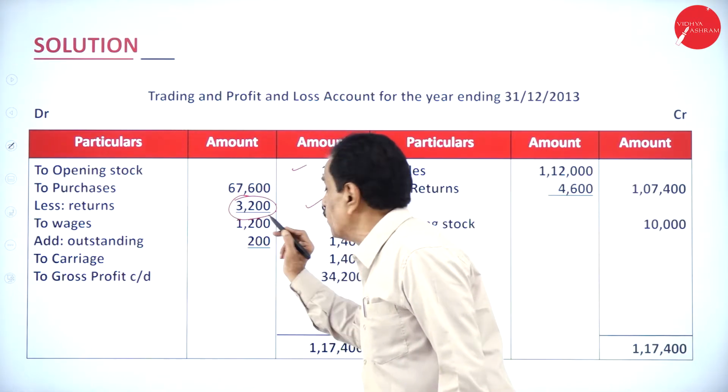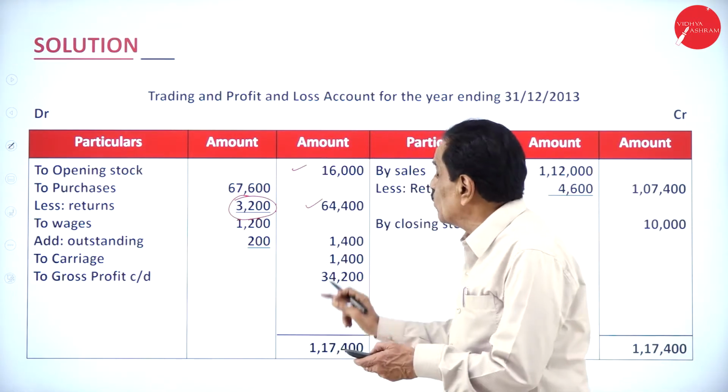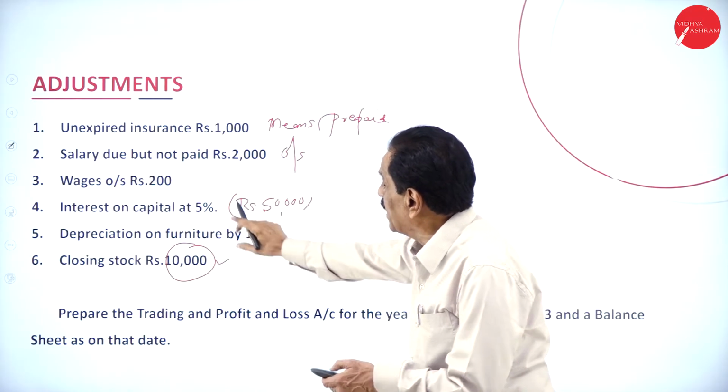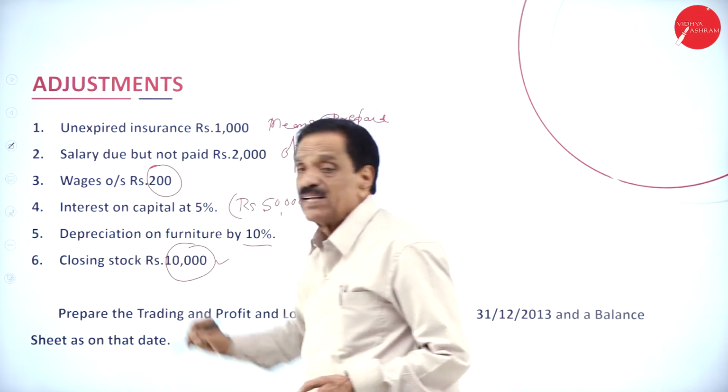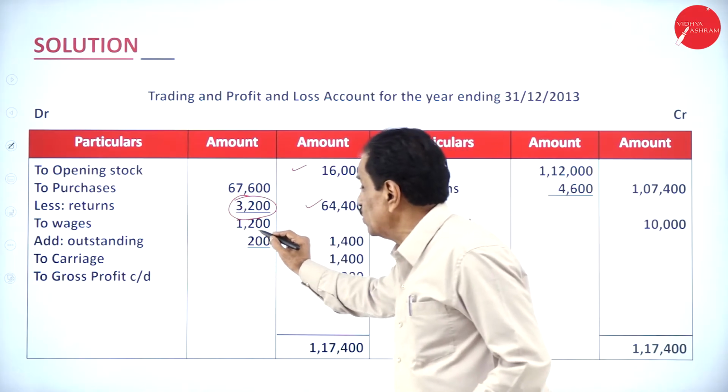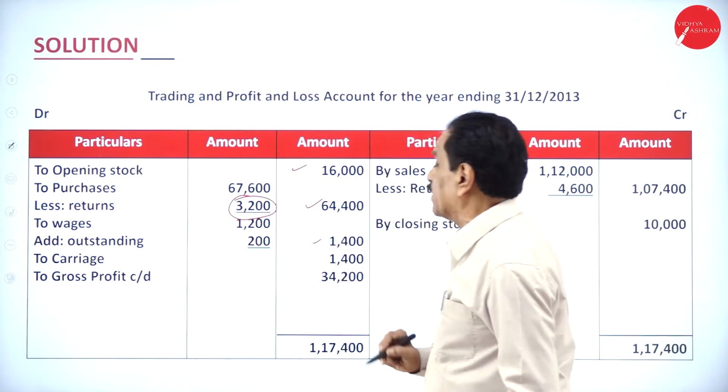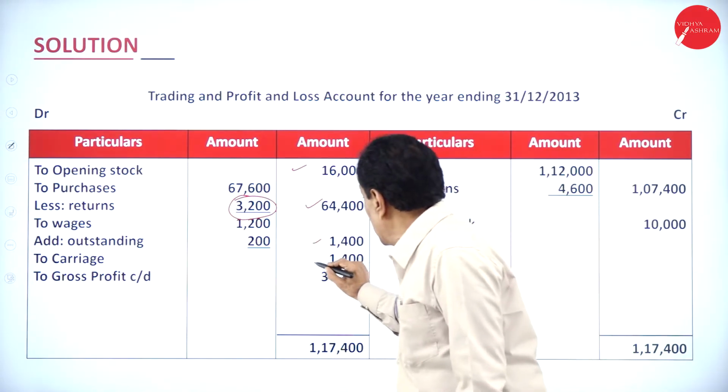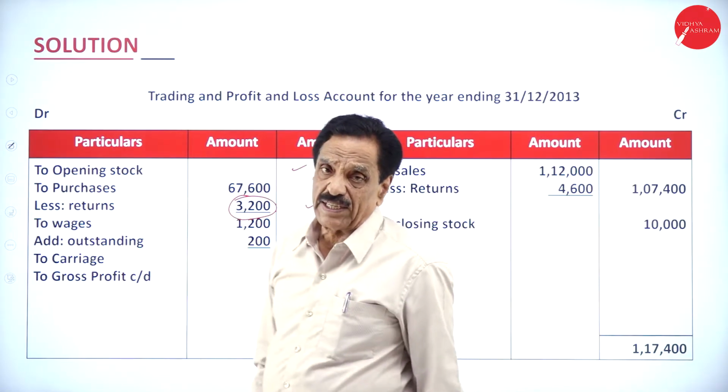64,400. Wages, how much? 1,200. In your adjustment, you see how much is outstanding? 200. That should be added. 1,200 added, it becomes the actual figure, 1,400. Your carriage inward is 1,400.